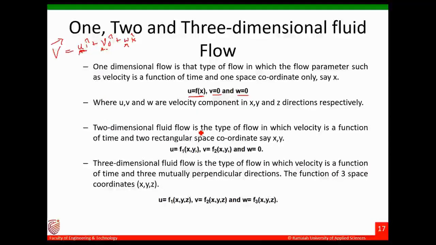Two-dimensional fluid flow is the one in which velocity is a function of two spatial coordinates and time. So u and v will exist, w is not there. It is a function of x, y. Three-dimensional flow is the one in which the velocity is a function of all three spatial directions and time. So u, v, w all exist.